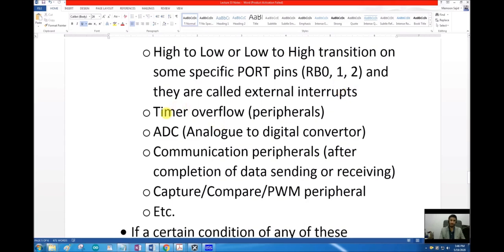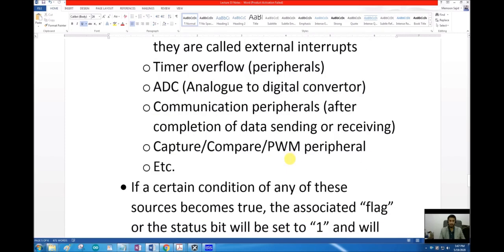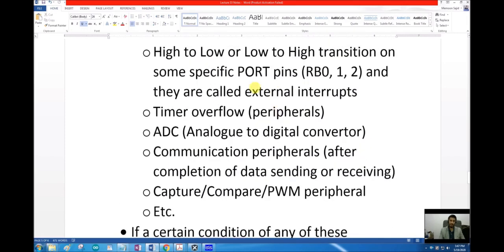So we have interrupts related to timer overflow, ADC, and communication peripherals, for example, after the data is completely sent or the receiving is finished, and interrupts related to CCP, ECCP, capture compare module, etc. If any of these interrupts are enabled, then upon the occurrence of that specific condition, the program will pause execution of the main loop and jump to the interrupt service routine.